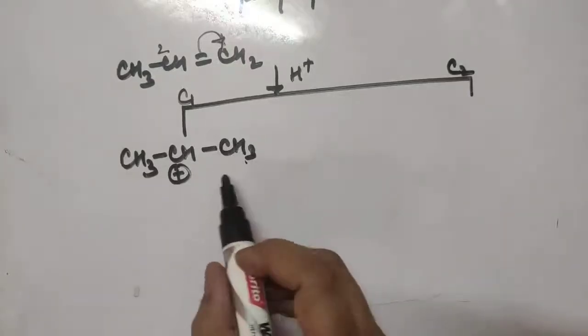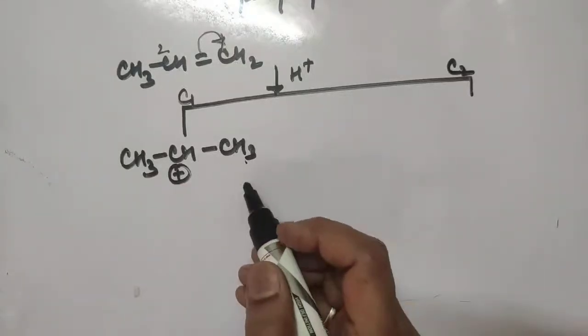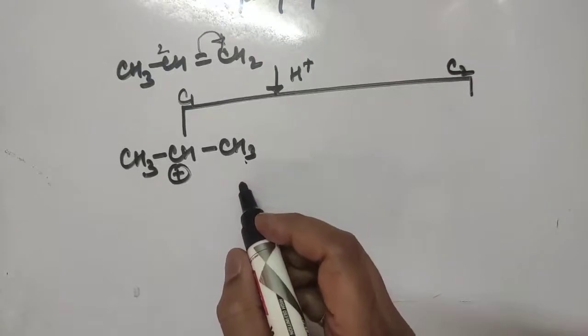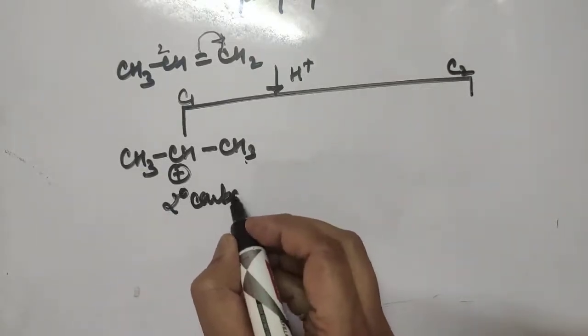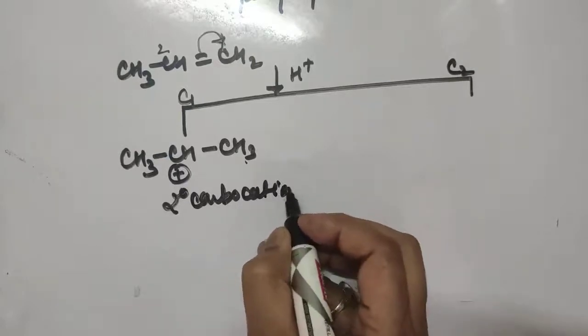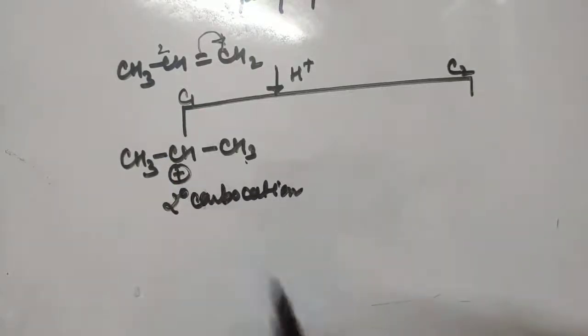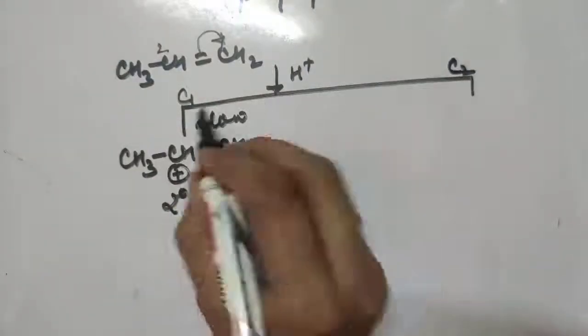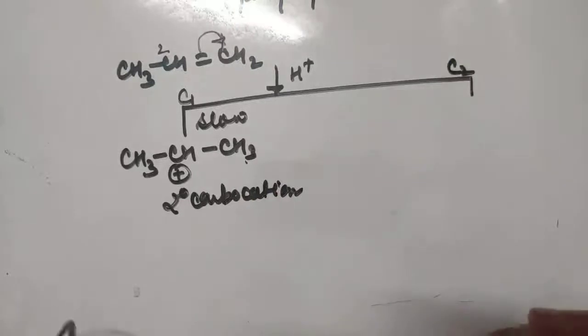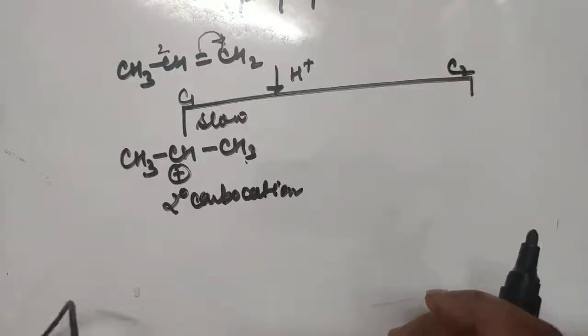A carbocation intermediate is formed and it is a secondary carbocation. This process is a slow step. Formation of this intermediate is very slow. Electron movement and then addition of the proton is the slow step.